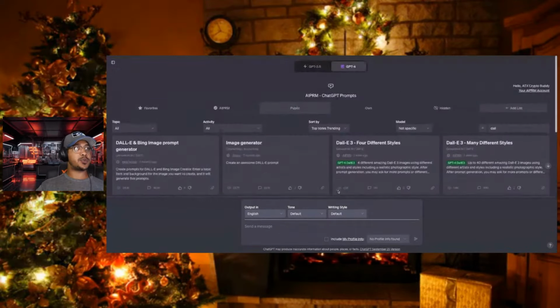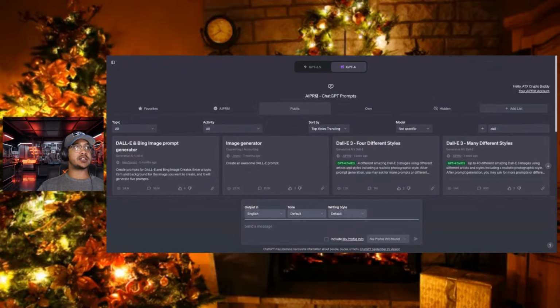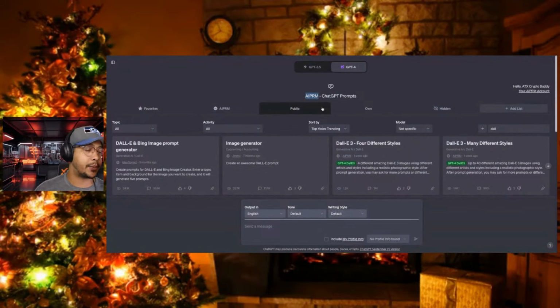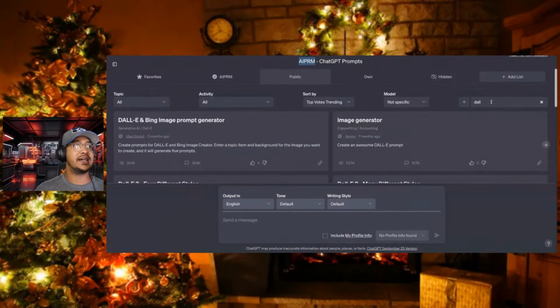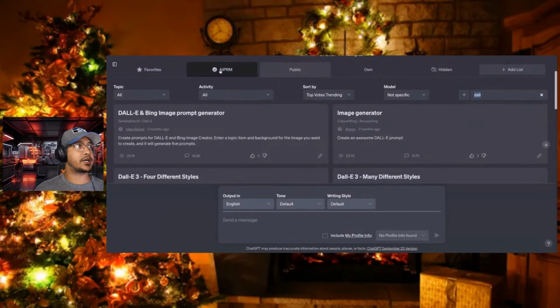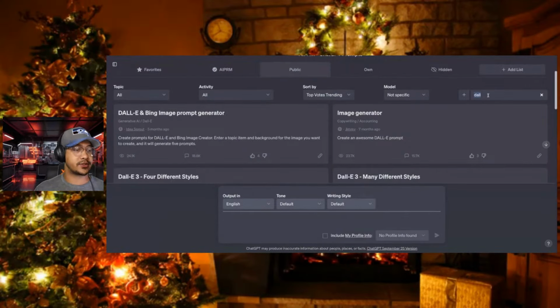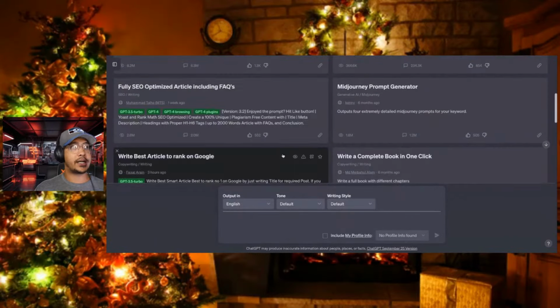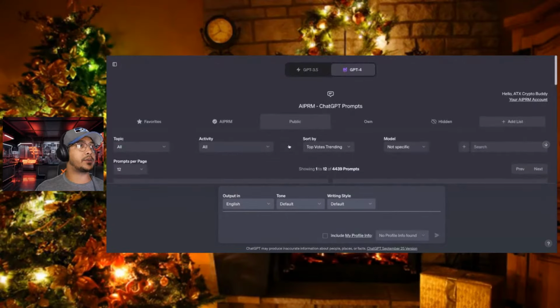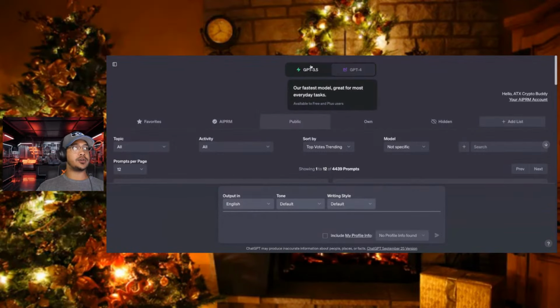If you are using ChatGPT, one thing I recommend is a free software called AIPRM. It gives you a whole bunch of different designs, whether it be DALL-E assistants or image generators. They have a ton of different public options, such as SEO optimization, Midjourney prompts, and writing articles. AIPRM is an extension that you download on Chrome, and once you download it, you can use it on the free version of ChatGPT as well.